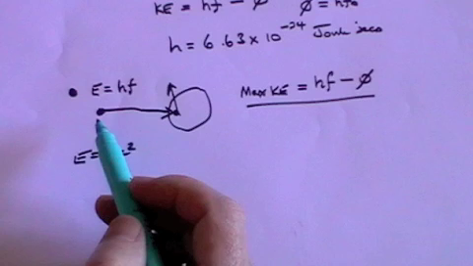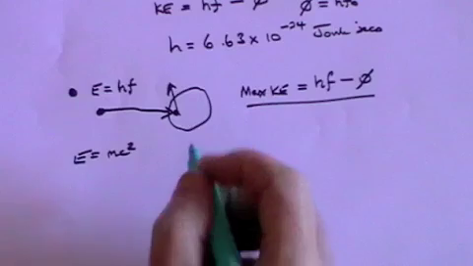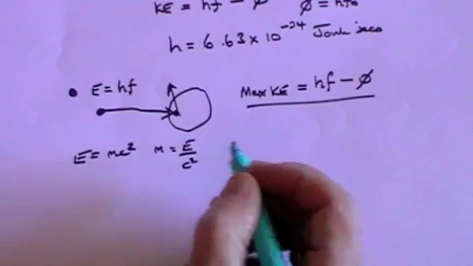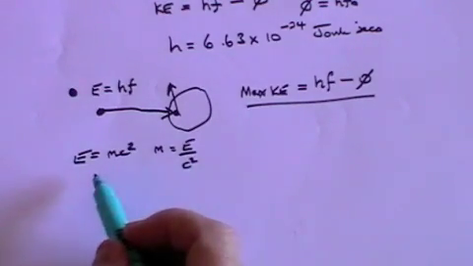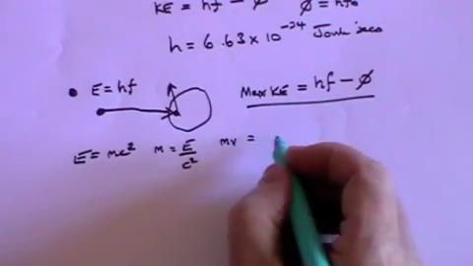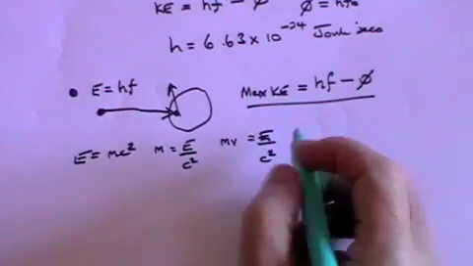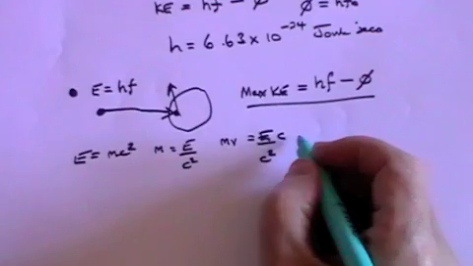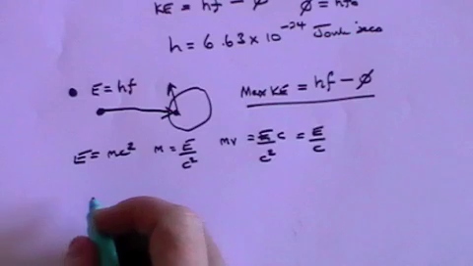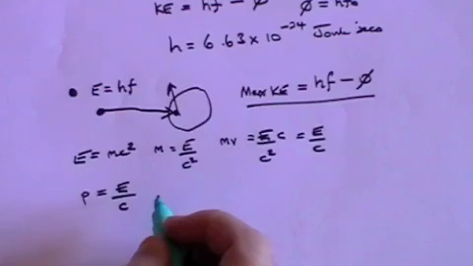If the mass is zero, that suggests that the momentum is zero. Well, de Broglie gets around that by saying that the mass is kind of equal to E over c squared from this equation. So now if you want momentum, mv, that equals m, which is E over c squared, times the velocity, which for light, of course, is c. And that equals E over c.